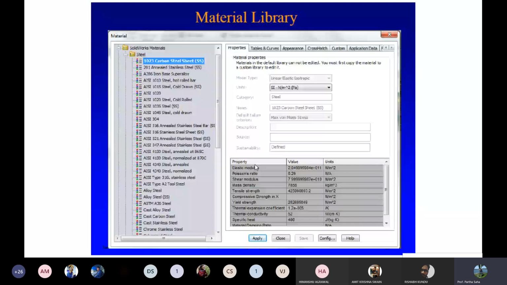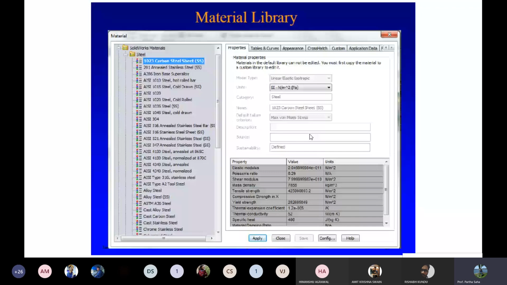So what is the materials database? This is an amalgamation of the material properties of different materials. You can see here different steels, stainless steel, different grades of steel. AISI 1010, 1015, these are all mild steel, 1020, 1045, 304 stainless steel, 316 stainless steel. Okay, alloy steel, cast alloy, cast iron. So there are n number of materials which have been developed, and their property databases are available in this software.